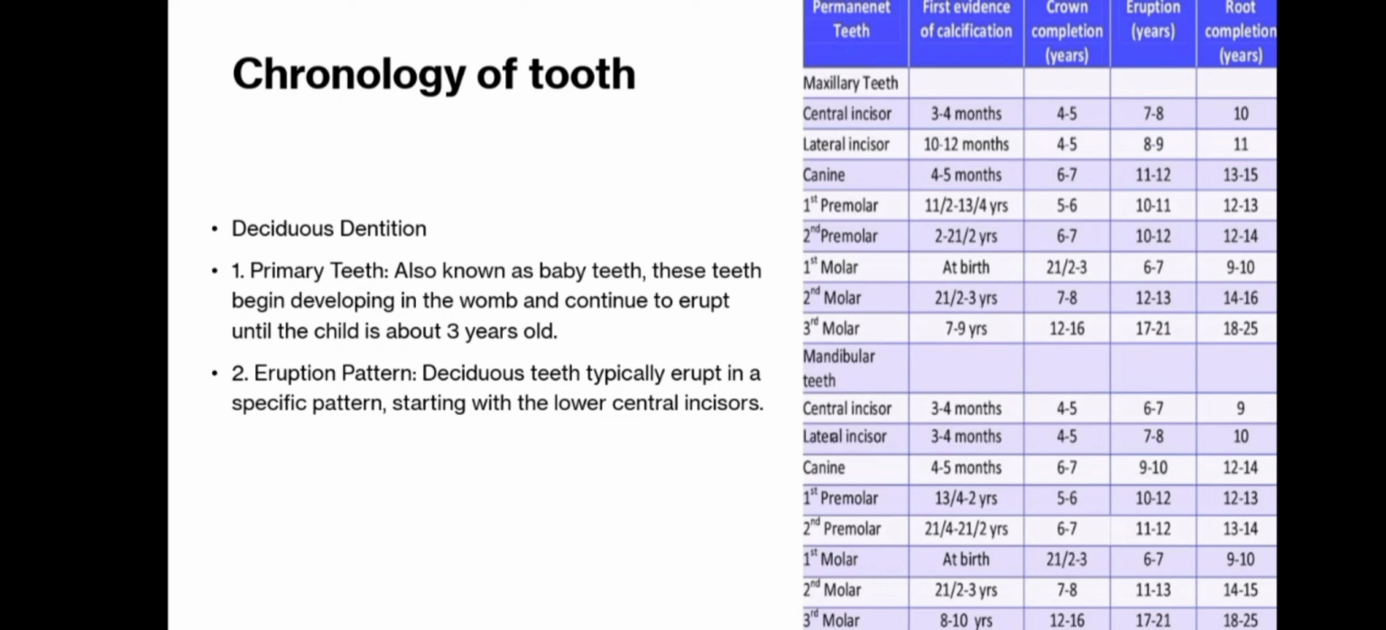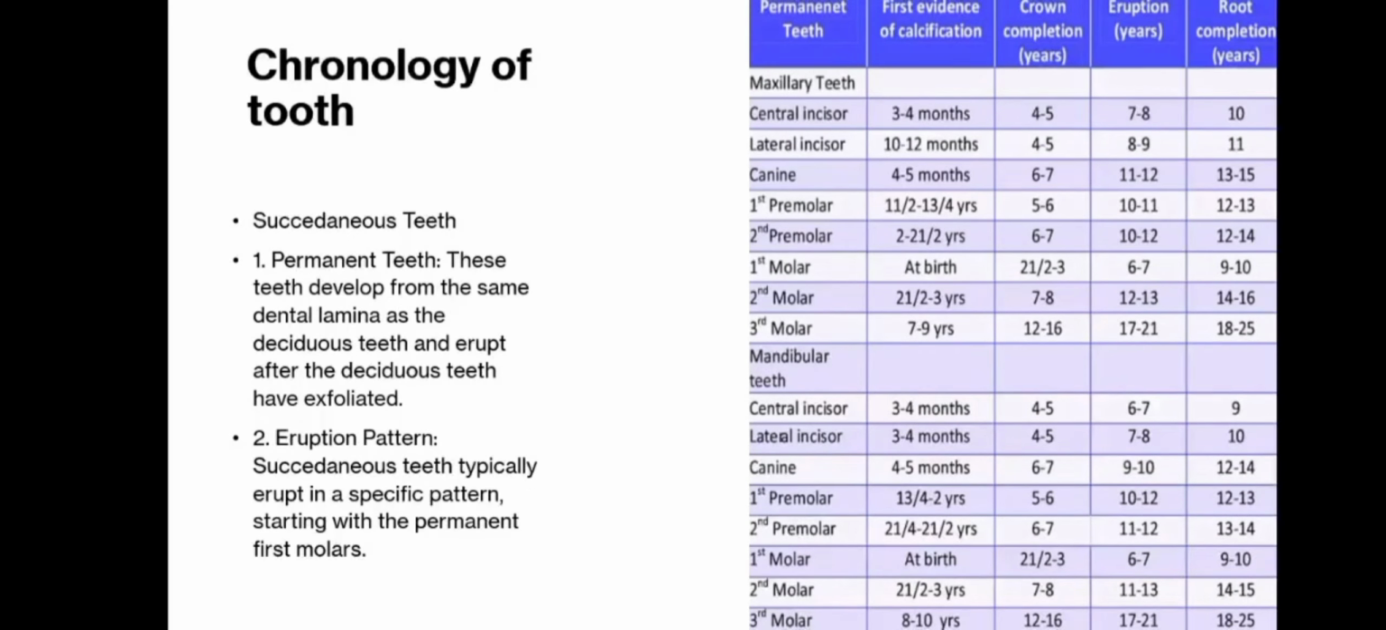Chronology of tooth development. Deciduous or primary dentition. It starts in the 6th week of intrauterine life. Calcification begins around 14th to 18th week of intrauterine life. Crowns complete by 11 months postnatal. Eruption 6 months to 2.5 years. Root completion 1 to 1.5 years after eruption.